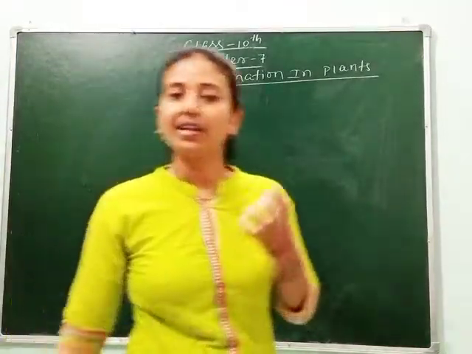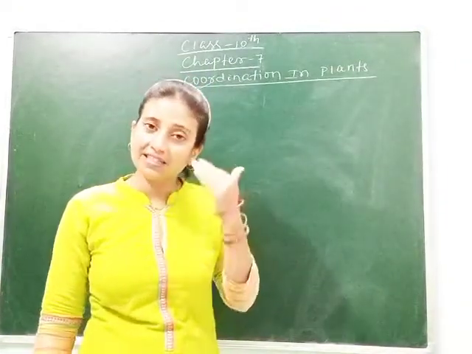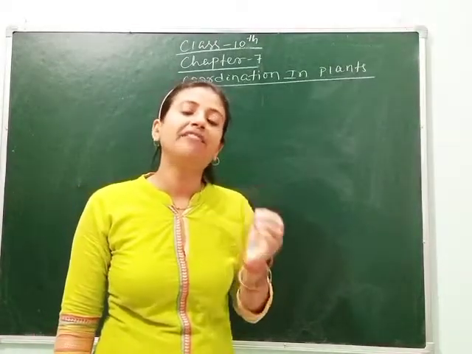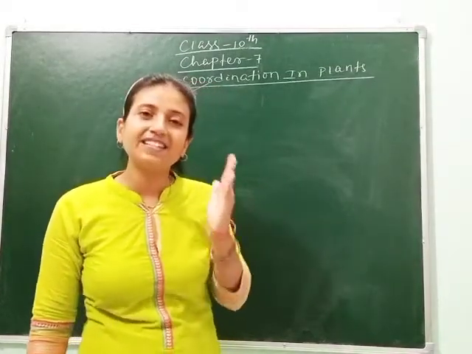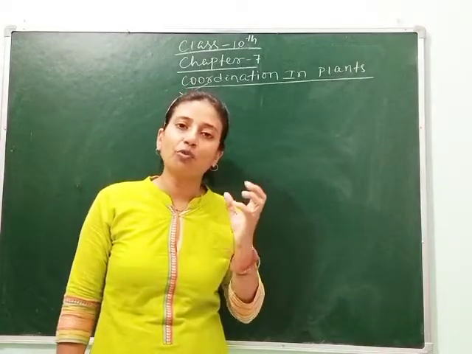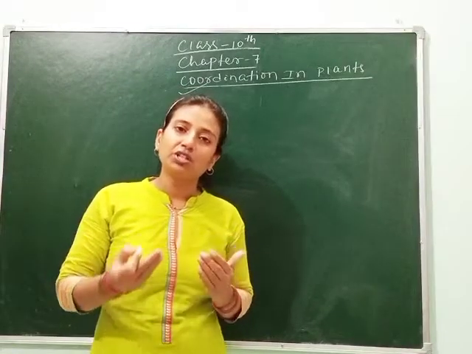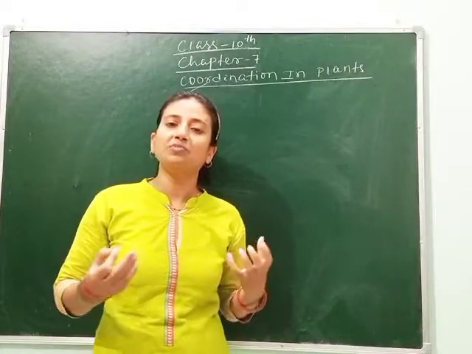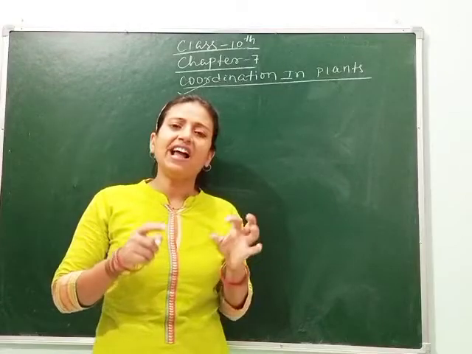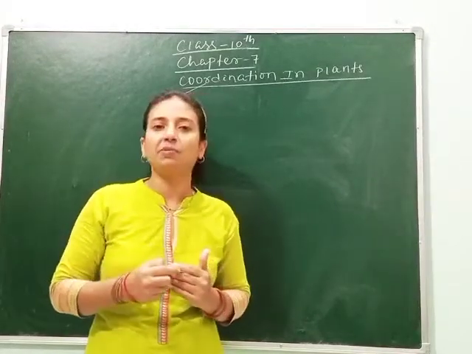So let's understand. Like animals, plants have no nervous system, but they still show some response towards the environment and environmental factors. So what are these responses called, and what are the environmental factors which affect coordination in plants? Clear? As we know, in plants photosynthesis occurs, food is transported to different parts, roots absorb water, leaves synthesize food, and each and every part shows a different function. So how do they perform these functions?